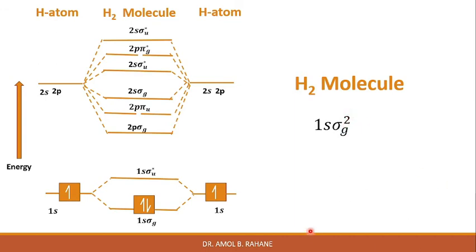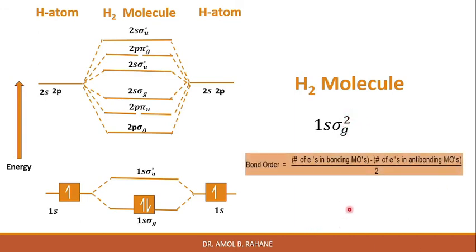So we can define the bond order as the difference between the number of bonds and anti-bonds. It was introduced by Linus Pauling. That means bond order is equal to the number of electrons in the bonding molecular orbitals minus the number of electrons in the anti-bonding molecular orbitals, divided by 2. So in the case of this H2 molecule, bond order is (2 minus 0) upon 2, that means it is 1, and therefore the H2 molecule is stable.